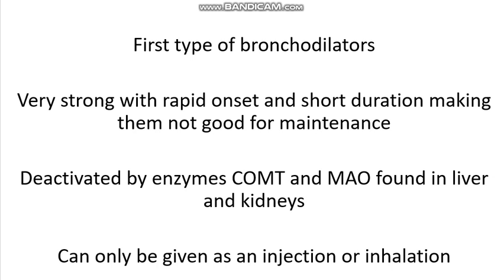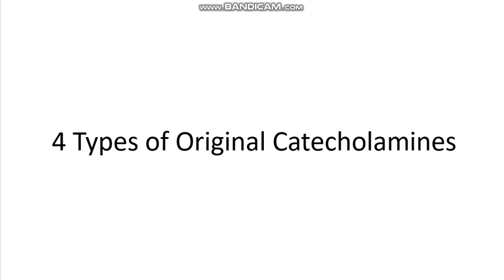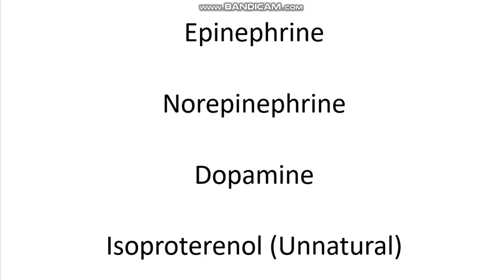The origin of bronchodilators. Catecholamines were the first type of bronchodilators. They are very strong with rapid onset and a short duration, making them not good for maintenance. They are also deactivated by the enzymes COMT and MAO, which are found in the liver and kidneys. And they can only be given as an injection or inhalation. Four types of original catecholamines are epinephrine, norepinephrine, dopamine, and isoproterenol.